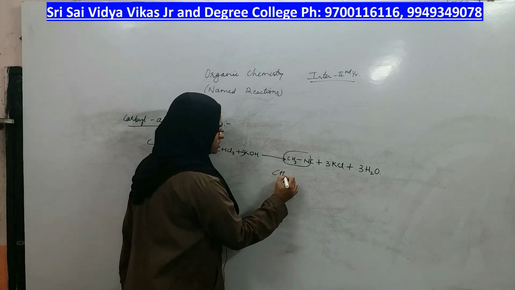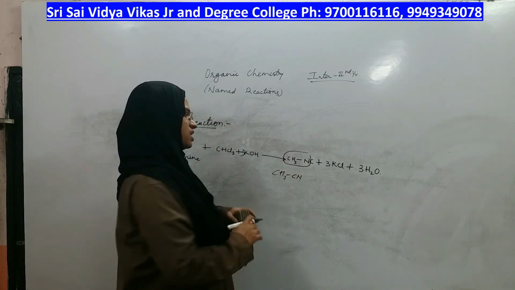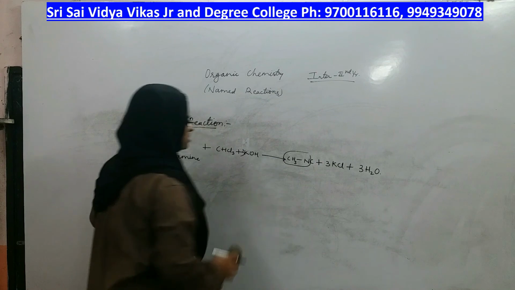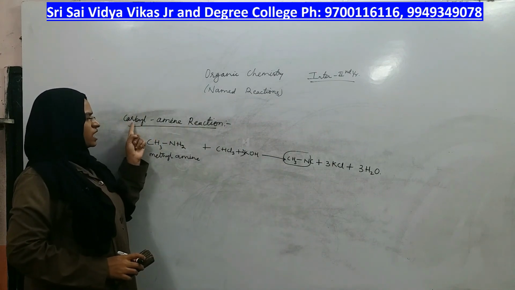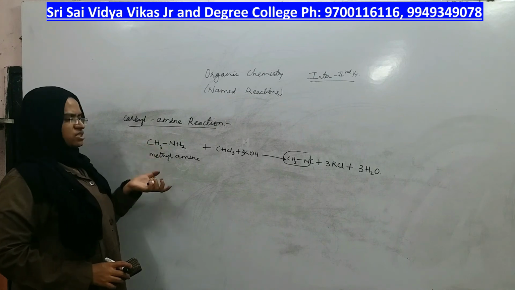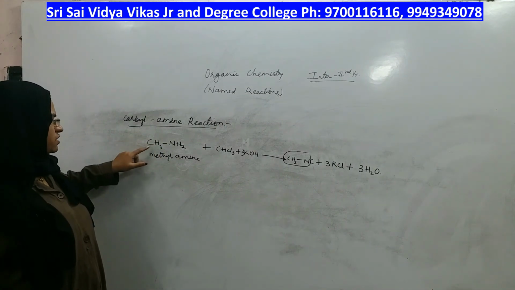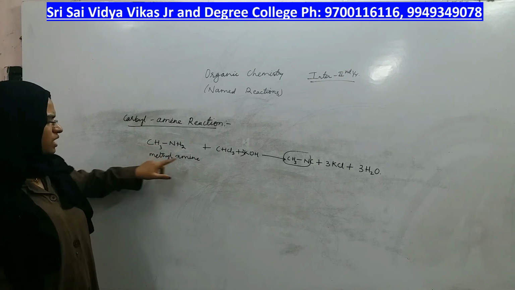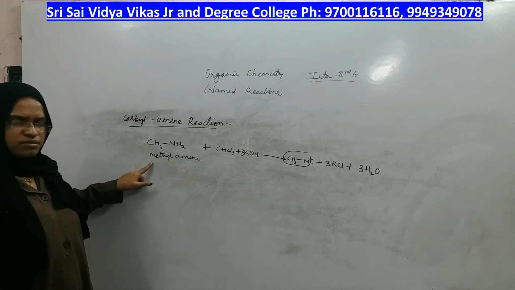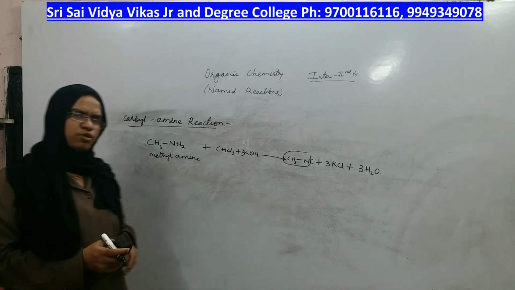If it was CH3CN, that means it is called just cyanide. Carbylamine is the other name for isocyanide, not for cyanide. This reaction is to prepare isocyanide of any carbons. With methylamine, you get methyl isocyanide. With ethylamine, you get ethyl isocyanide. Same way propylamine means propyl isocyanide.